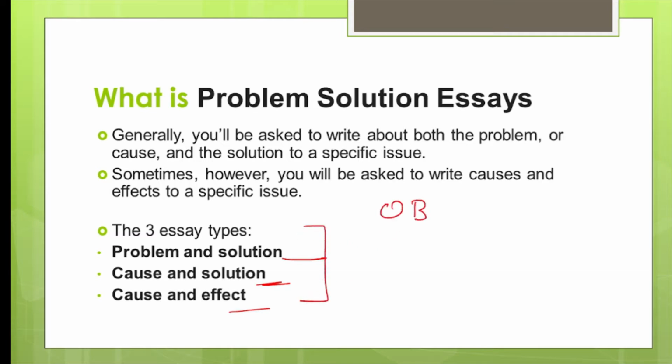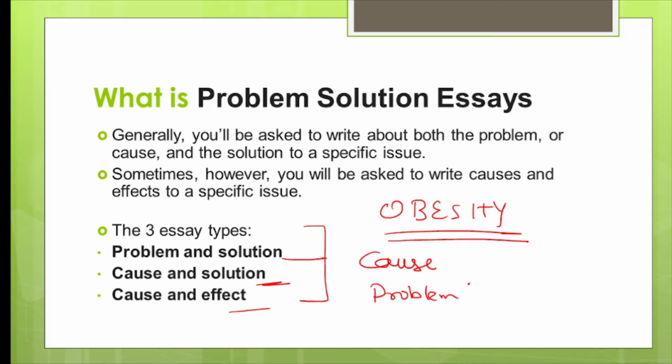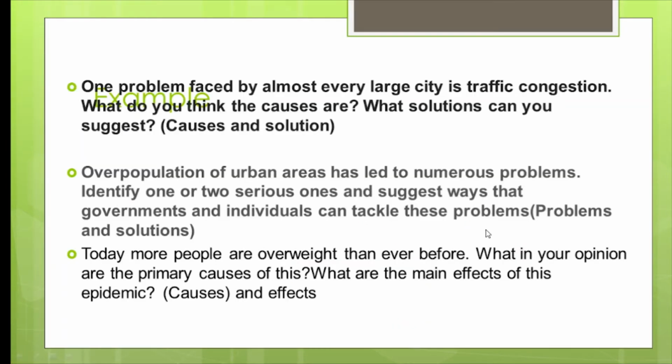Say the question is obesity. Now in obesity, there can be three things: cause, problem, or we can say effect, and solution. In these types of questions, they give you any two things. Either they will ask you to write cause and problem, or cause and effect, or cause and solution. Okay. Let's take an example on this.